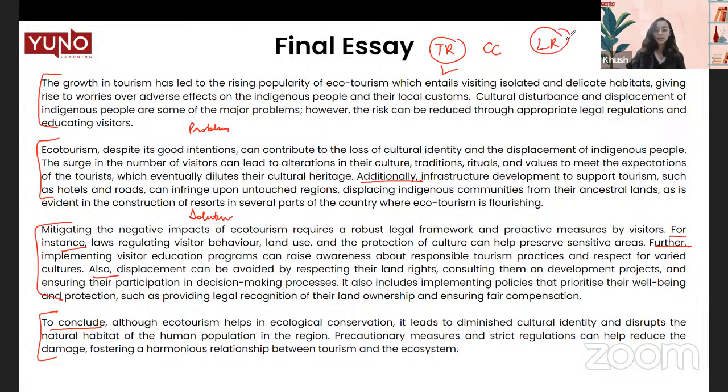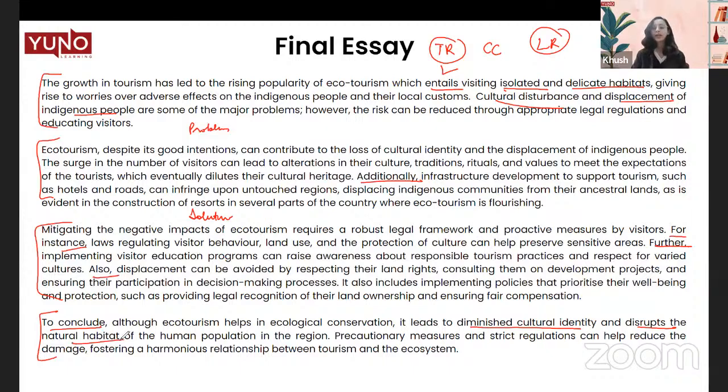Next, we talk about lexical resource. Lexical resource is nothing but a fancy way of saying your vocabulary. So how can we improve on that? By using synonyms. For example, we talked about the word entails. Instead of writing remote, we wrote isolated, delicate habitats. And in the last paragraph, when we talked about cultural disturbance and displacement of indigenous people, we mentioned diminished cultural identity and disrupts the natural habitat.